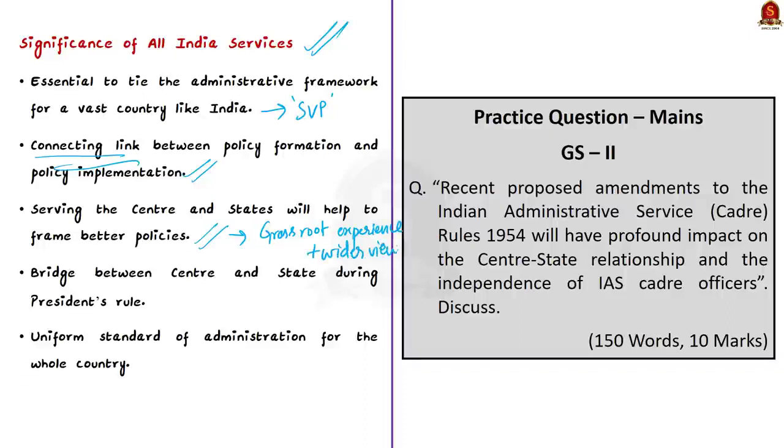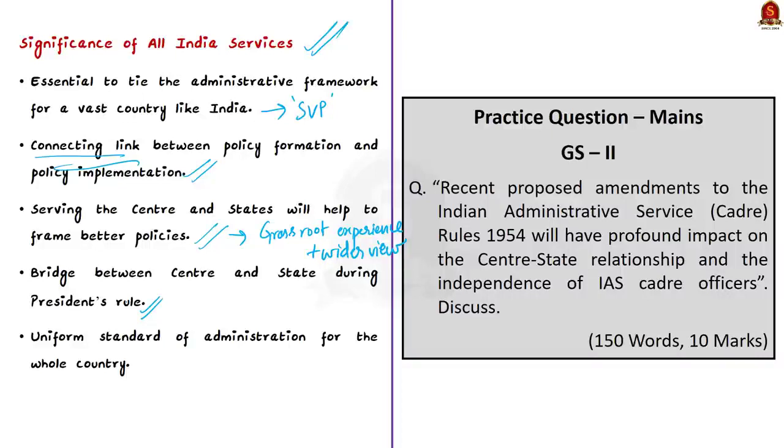And further, their role is very important during a presidential rule in the states, because at these times, the All India Service officers act as representatives of the union government and they smoothen the transition. So they essentially act as a bridge between the union government and the state government.